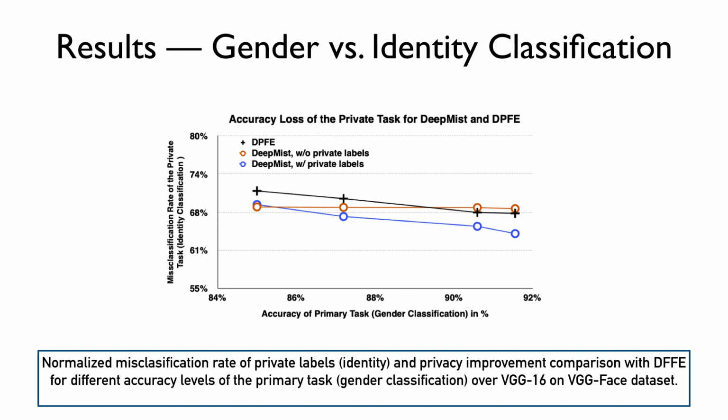In the image, we have compared our method to deep private feature extraction, which is an intrusive privacy-preserving mechanism that requires access to the private labels. For higher accuracy levels of the primary task, Shredder outperforms DPFE in terms of misclassification rate, as shown in the image.